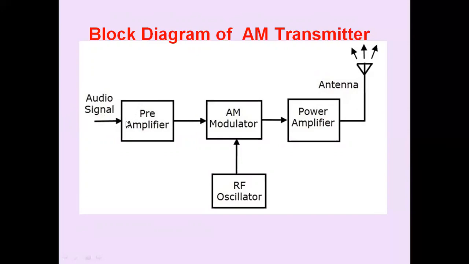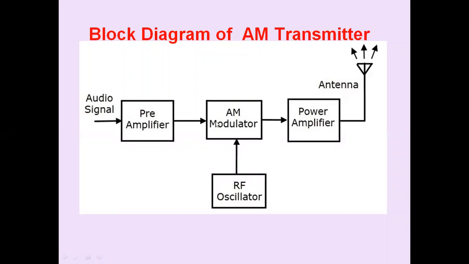We also use a low pass filter to remove the unwanted noise picked up by the microphone. Then this purified, amplified audio signal is AM modulated with the help of the RF oscillator, and this RF oscillator generates the carrier frequency required for this AM modulator.